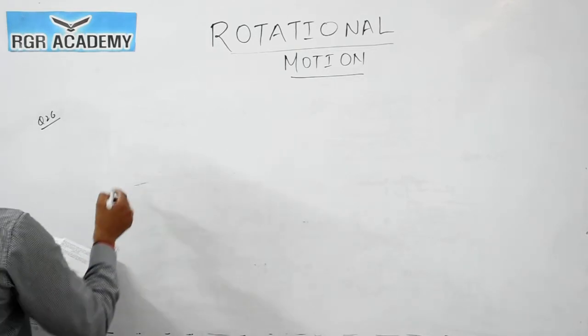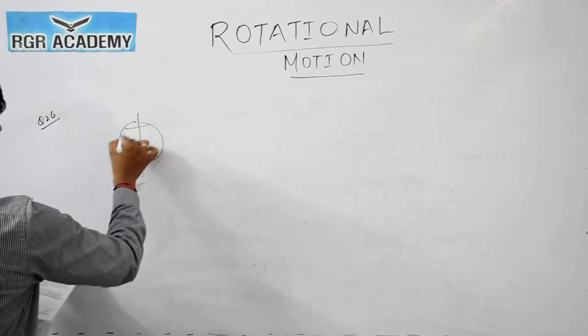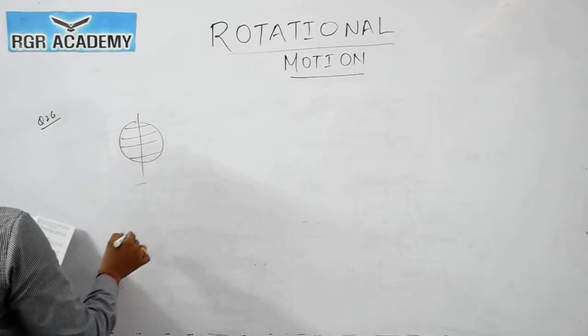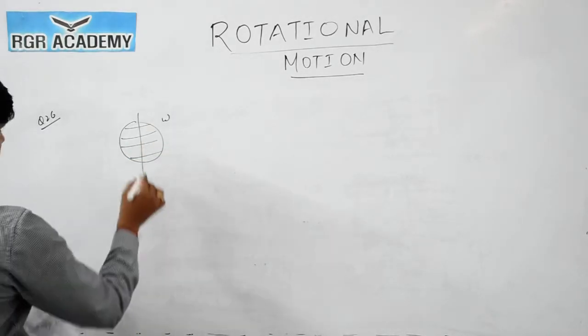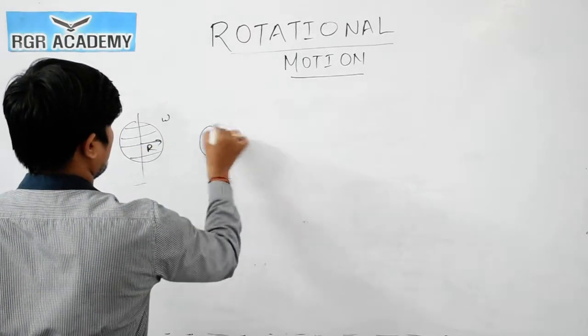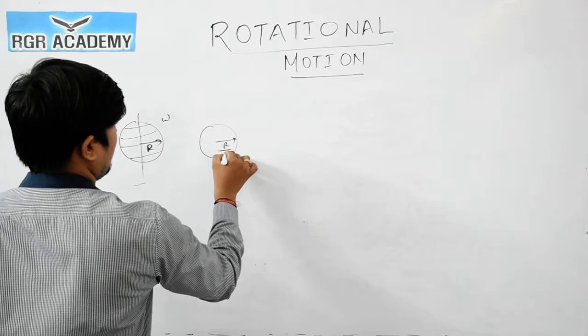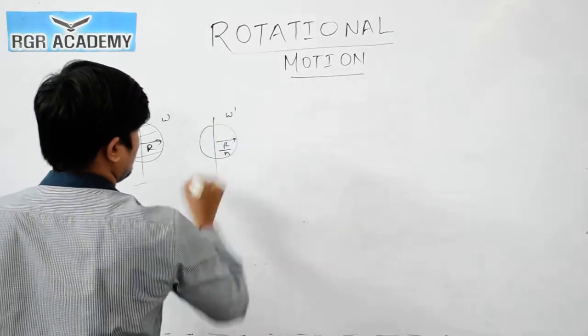So again here, the solid sphere is rotating about one of its diameters with the angular velocity of omega. Now it cools and the radius becomes 1/n of the original one. Here I will consider the radius as r. Now the new radius will be r by n. Now they are asking for the angular velocity, which I will consider as omega dash.